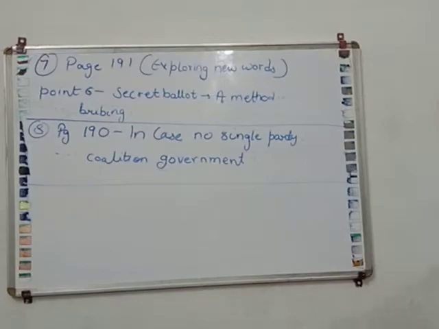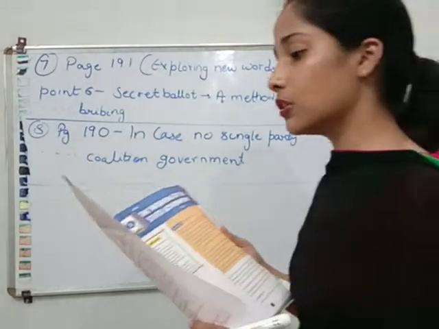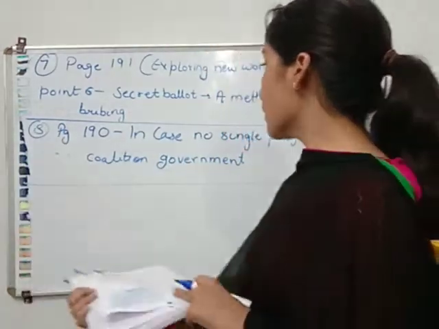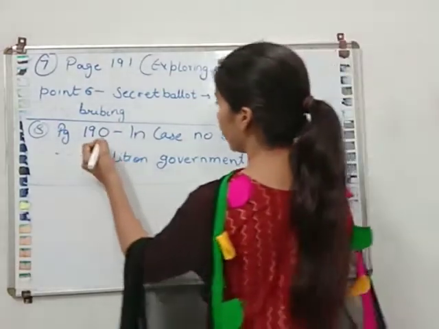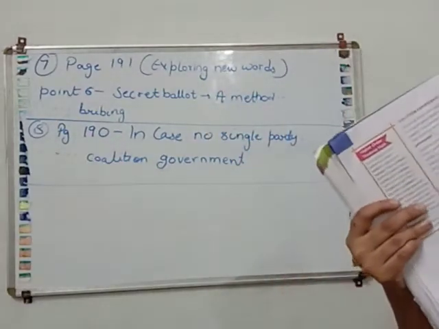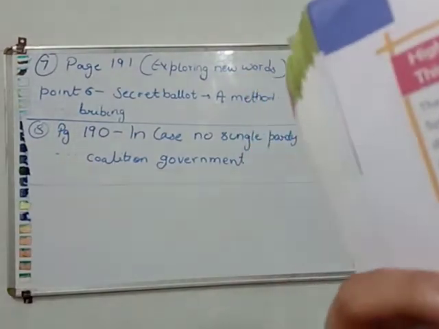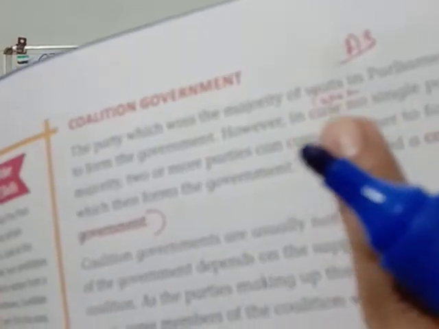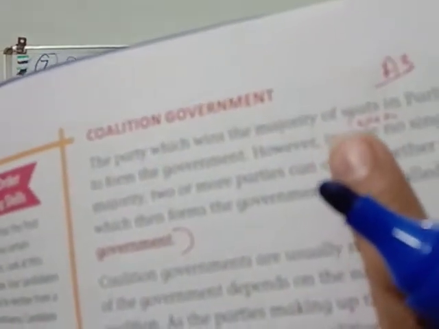Now our next question is, what is coalition government? This answer is given on page number 190. Open page number 190. You have to mark this answer from here, where "in case" is written, in the second line.